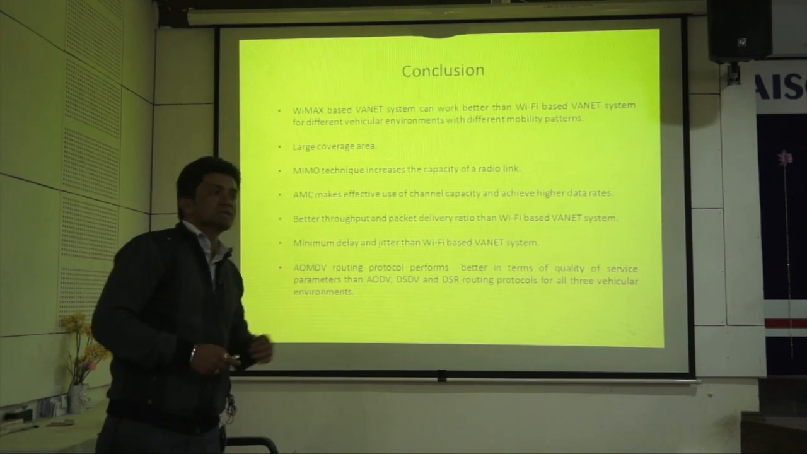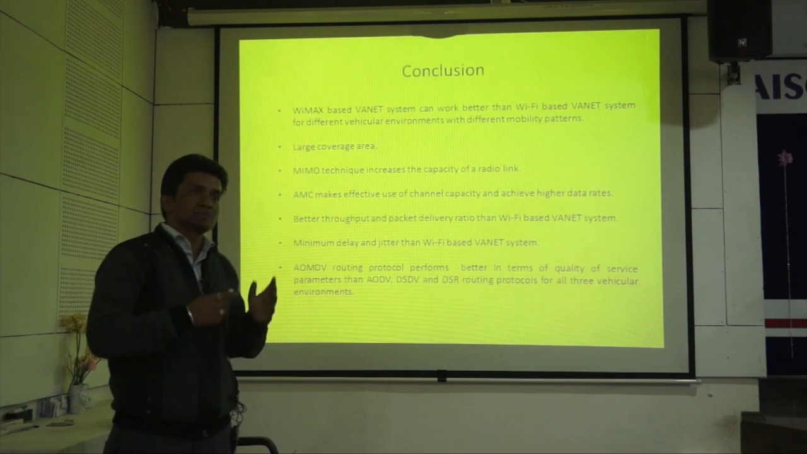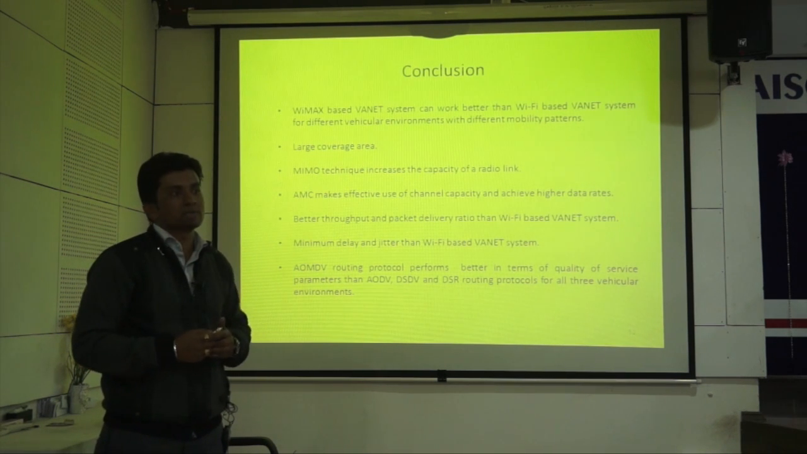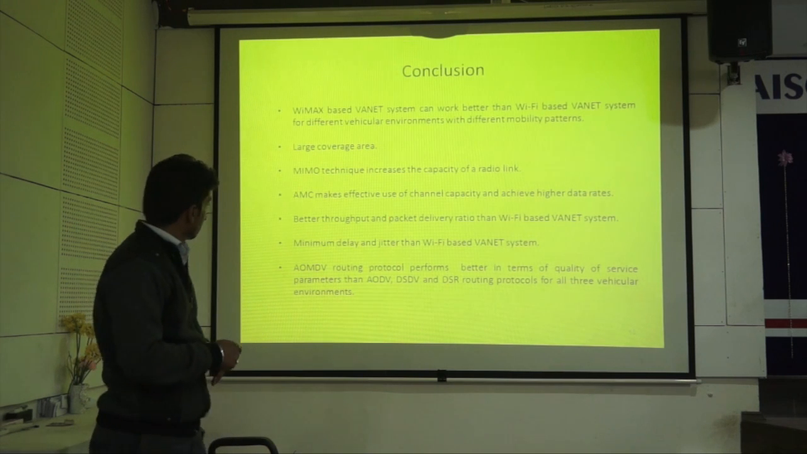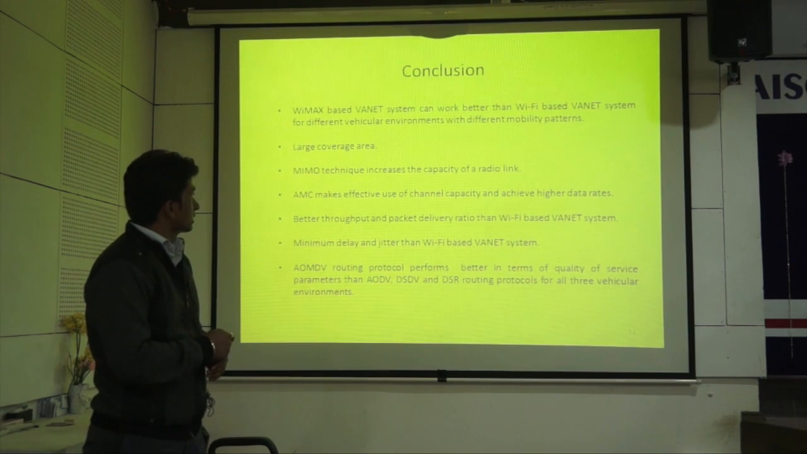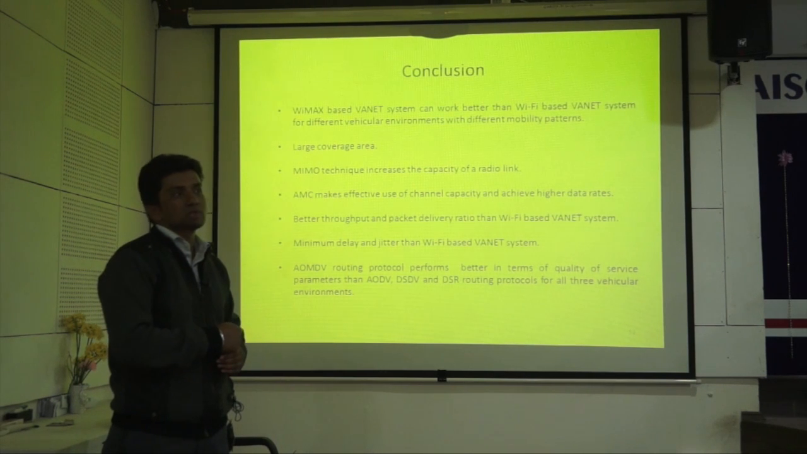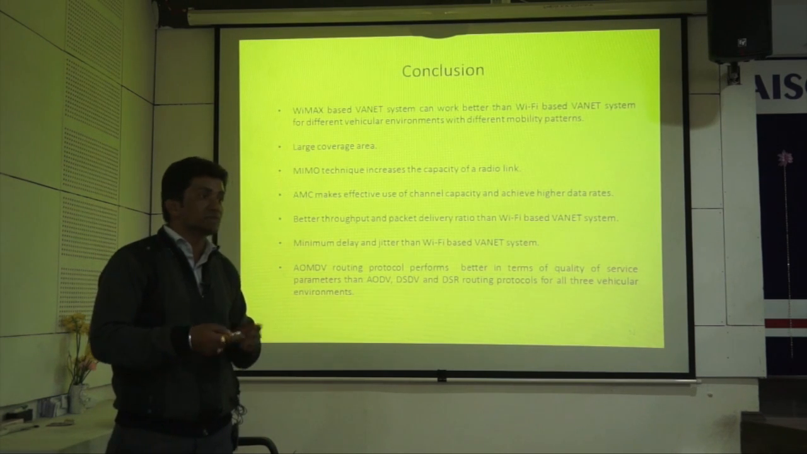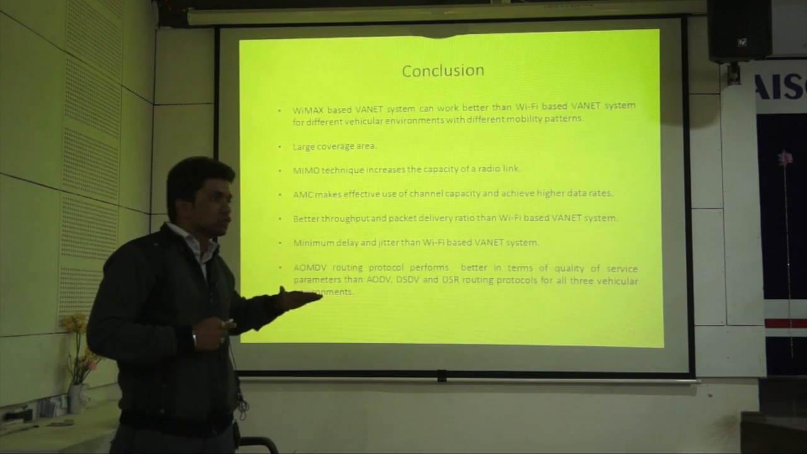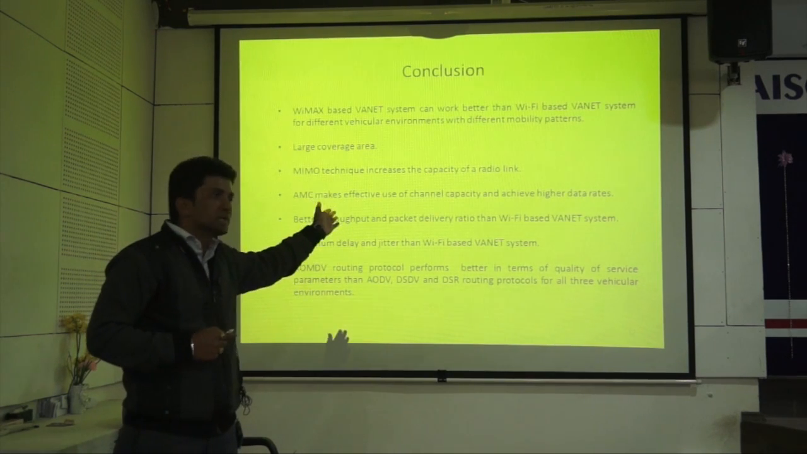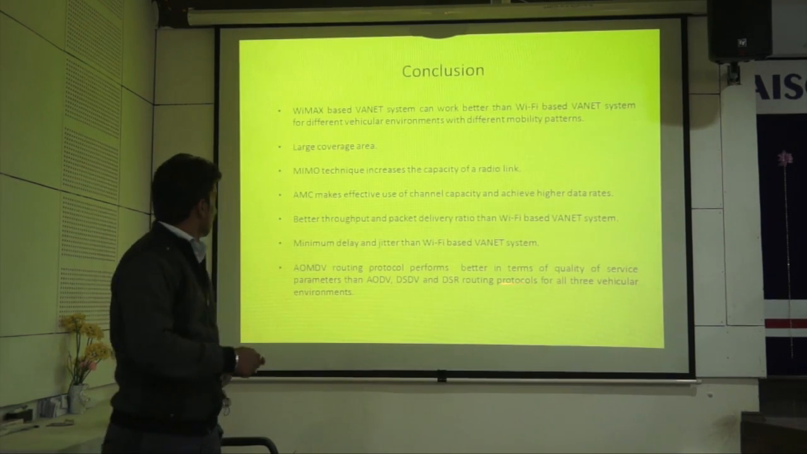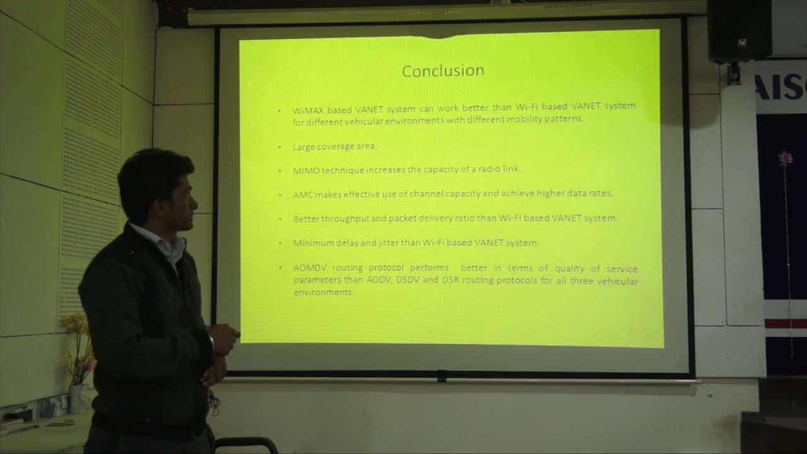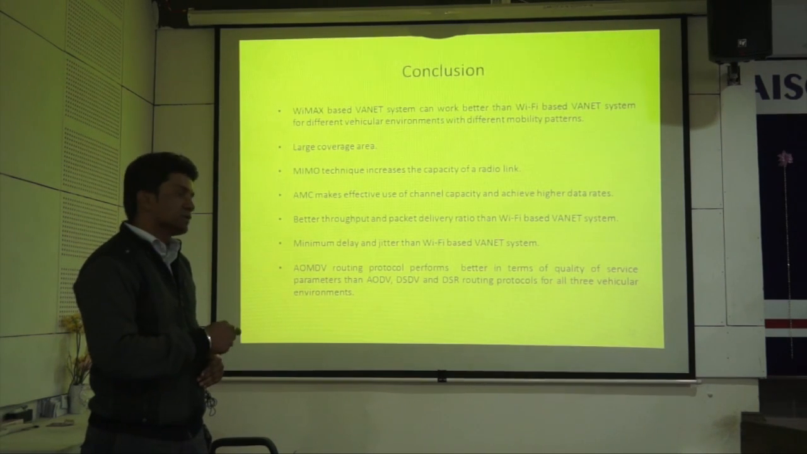The conclusion of my work is that all 3 wireless systems designed with MIMO and AMC perform better compared to the existing Wi-Fi and GHRCE based wireless systems. By using the MIMO technique, we can increase the capacity of the radio link. Why? Because we got better throughput than the Wi-Fi based wireless system, and some of the authors have done their work without a MIMO system and they got lesser throughput and maximum delay. So I compare my results with their results. On the next slide I will show. By using AMC we can also make effective use of channel capacity and achieve higher data rates. I got better throughput and packet delivery ratio compared to the existing system, as well as minimum delay and jitter than the Wi-Fi based wireless system.